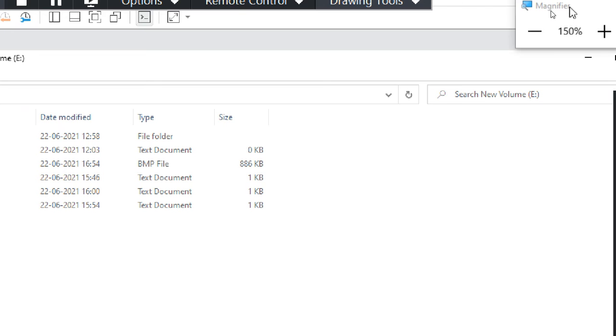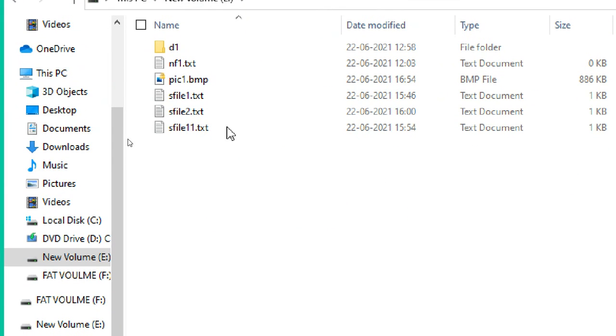So I have a key, right? Then I will try to open this file. Open.